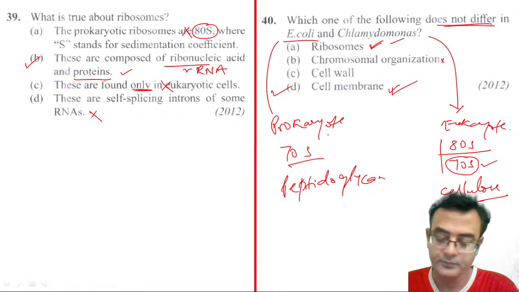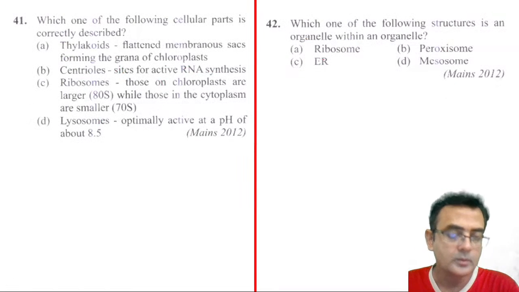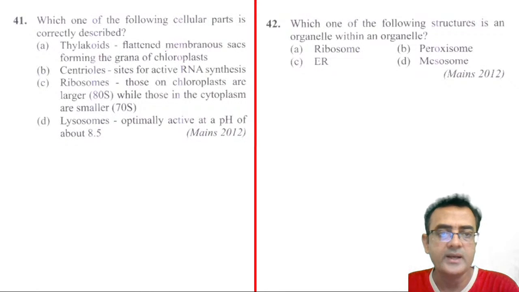All right. Now we move on to the next. Which one of the following cellular parts is correctly described? The choice is thylakoid, flattened membranous sacs forming the grana of the chloroplast. This seems correct.